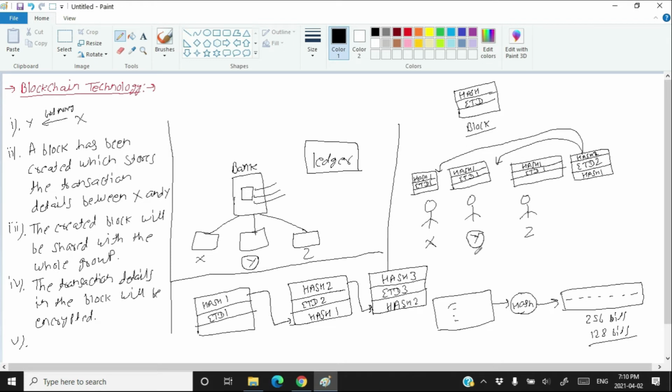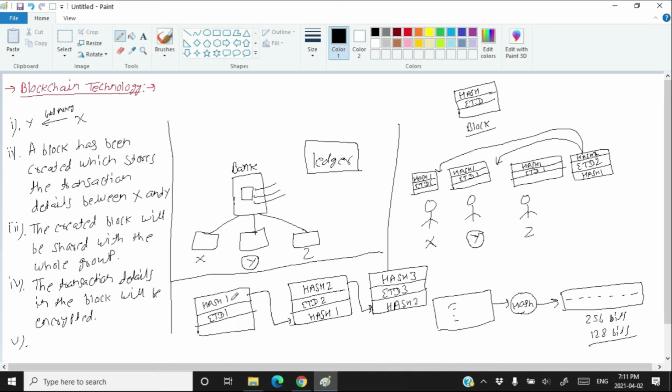Therefore, if this cheater Y wants to change something without affecting the other blocks, he will have to change every block. Whatever hash 1 was created here, he will have to update that hash 1 here. Then after updating hash 1, whatever hash 2 was created here, he will have to update hash 2 in block 3.